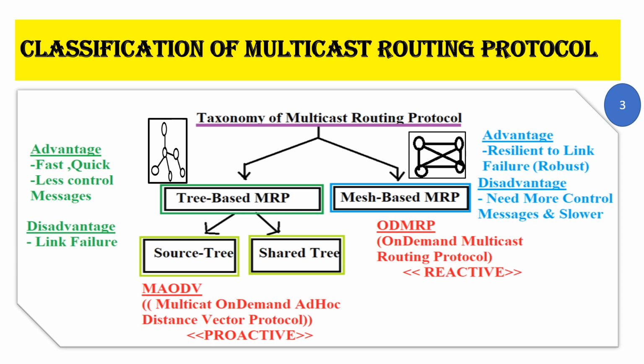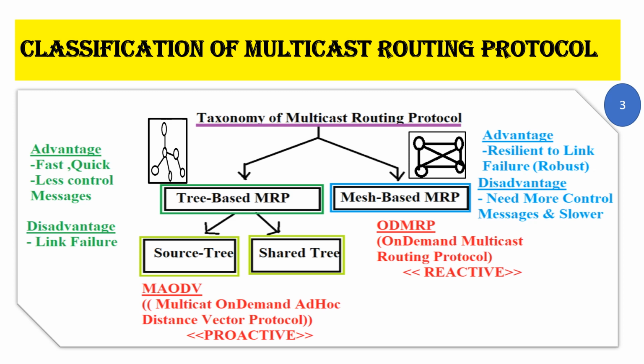The finest example of tree based multicast routing protocol is MAODV, which stands for Multicast On Demand Ad Hoc Distance Vector Protocol. Now it's an example of proactive routing protocol where the path is already decided before sending the data from the sender to the receiver.